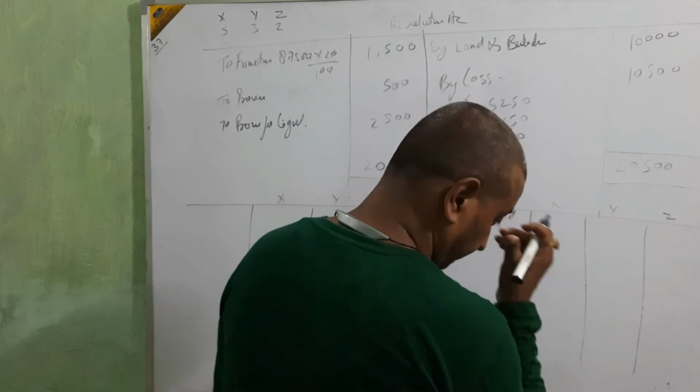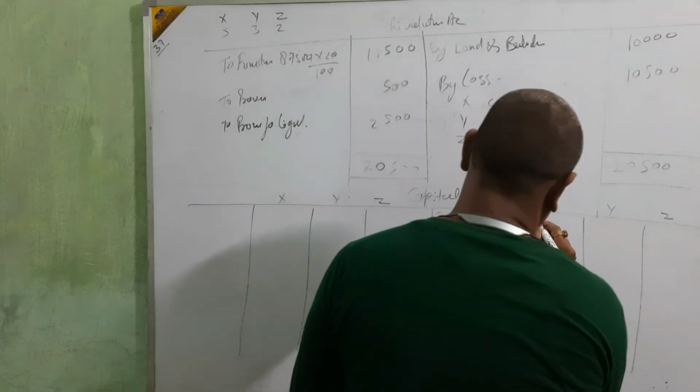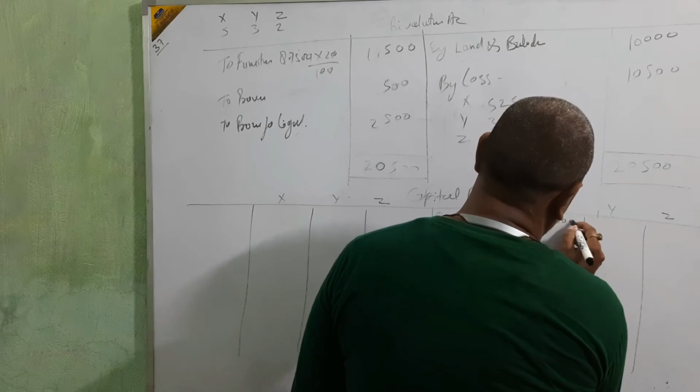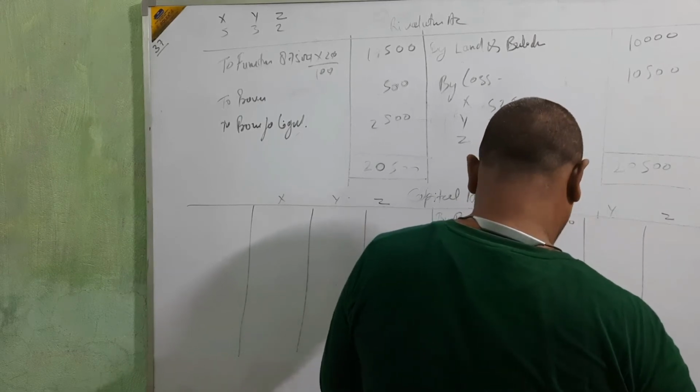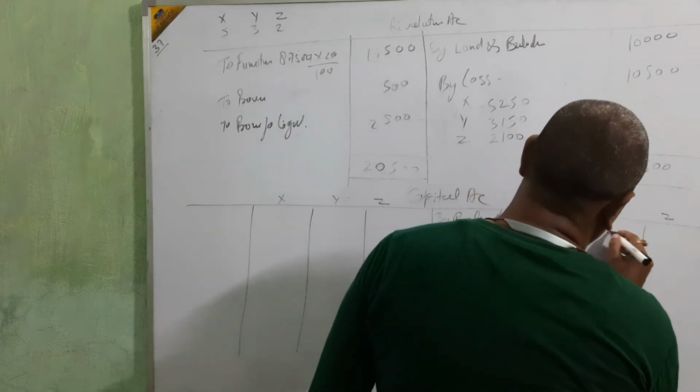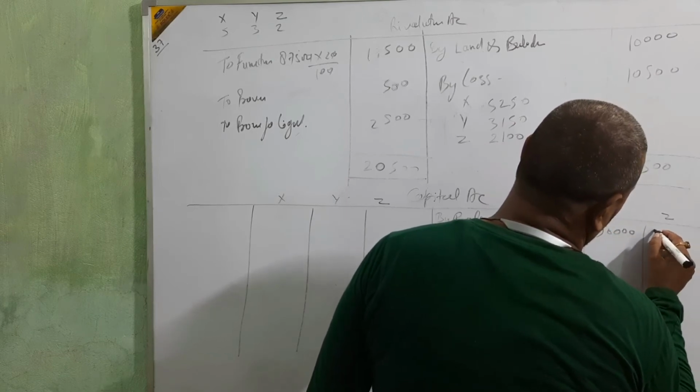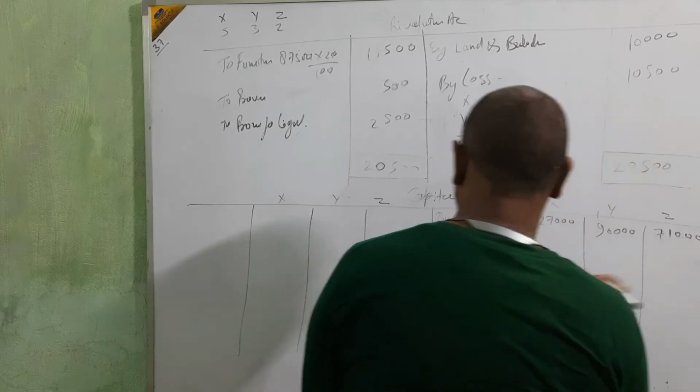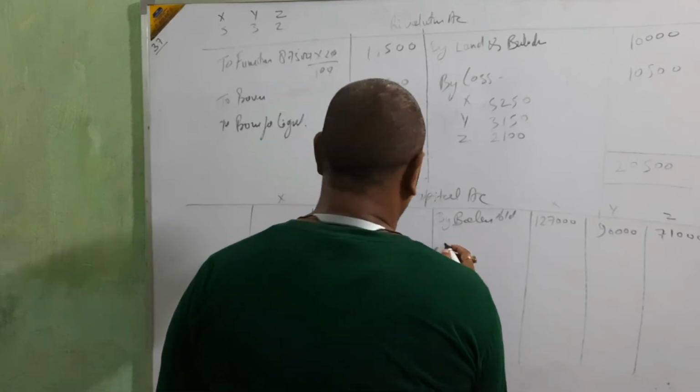Tell the capital. X 1,27,000. Y 90,000. Z 71,000. Then no profit or loss is there.